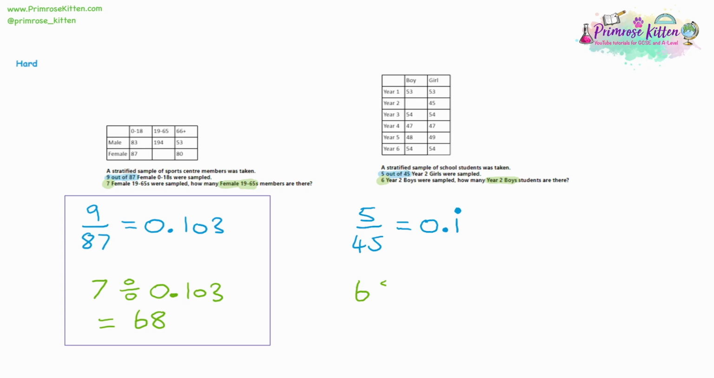So if 6 were sampled, we can work backwards to the total by dividing it by the ratio we found. And 6 divided by 0.1 recurring. To calculate, you can just write 0.1 and type out 1 repeatedly, so that'll do the job. I'm getting exactly 54. So the blank part of the table, we could fill that in with a 54.